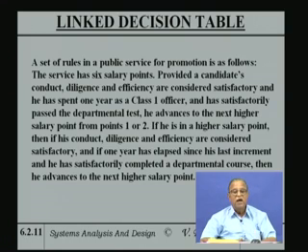If he is in point 1 or point 2, that is a rule. At the beginning it says there are 6 salary points. And if he is in a higher salary point, that is 3 or above, then if his conduct, diligence and efficiency are considered satisfactory, and if 1 year has elapsed since his last increment and he has satisfactorily completed the departmental course, then he advances to the next higher salary point.